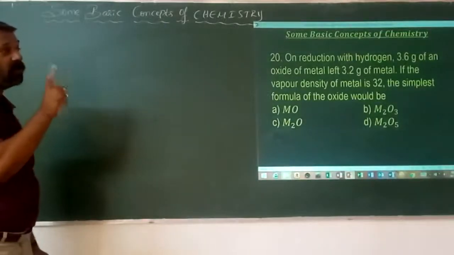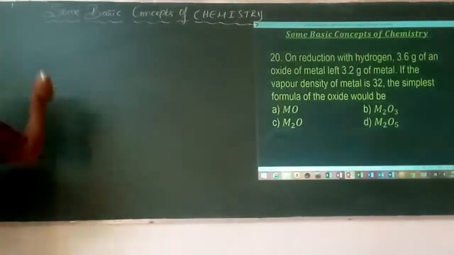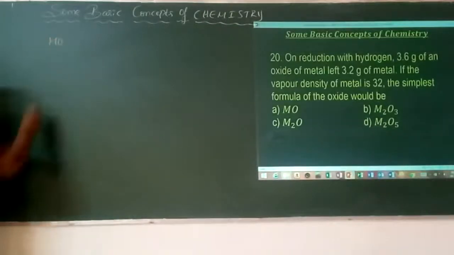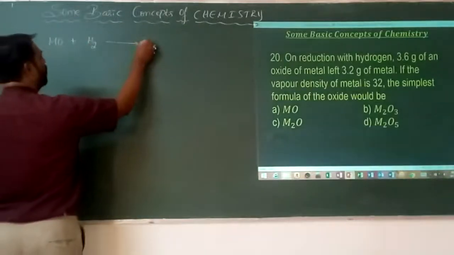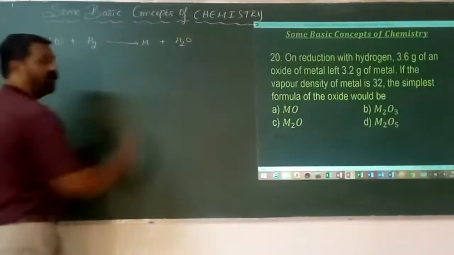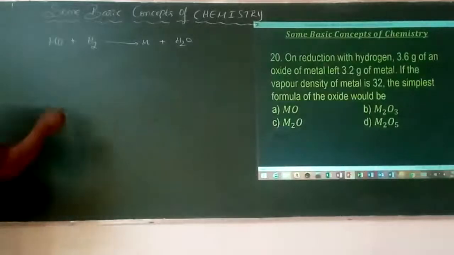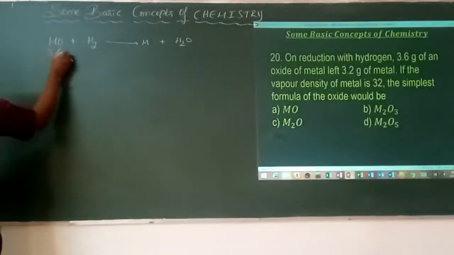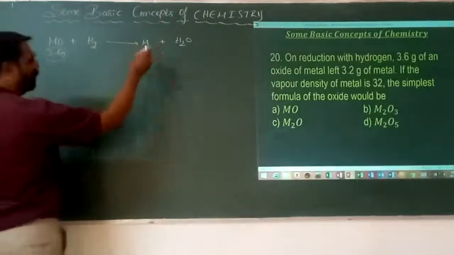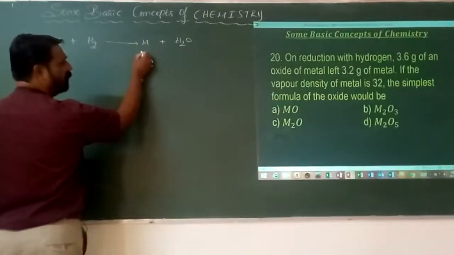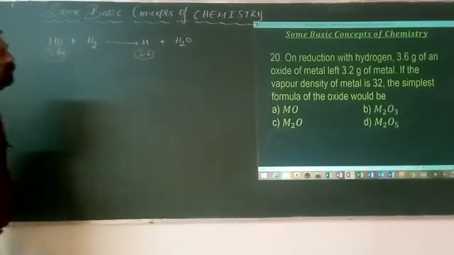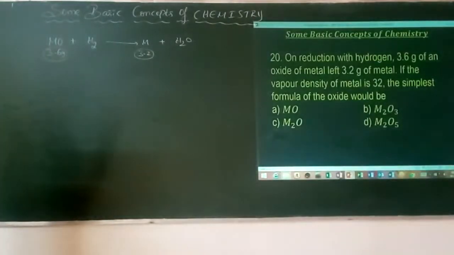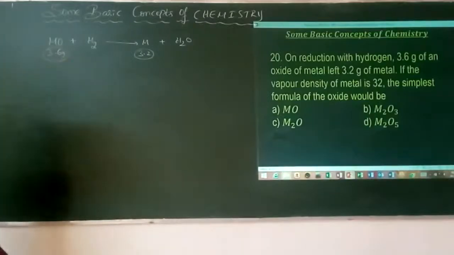Reduction with hydrogen of 3.6 grams of oxide of a metal. Oxide of a metal means MO. On reduction with hydrogen, it gives metal plus water. This is the reaction. What's the mass of the metal oxide taken here? 3.6 grams. What's the mass of the metal obtained? 3.2 grams. Vapor density of that particular metal is 30. So what should be the simplest formula of the oxide of that particular element?